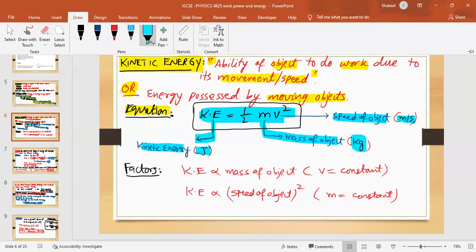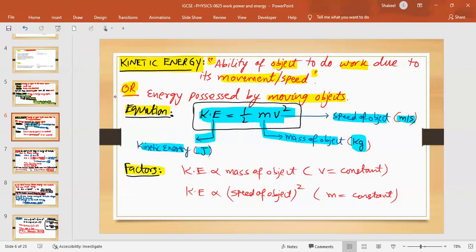Okay, now getting back to the factors. The factors are the things that can affect a physical quantity. So we have to look at the factors of kinetic energy. The first factor is the mass of the object, and the second factor is the square of the speed of the object. Of course, when you consider one factor, you will consider the other as constant. Like you can change the mass, but keep the speed constant. So bigger mass, greater kinetic energy. Smaller mass, smaller kinetic energy.